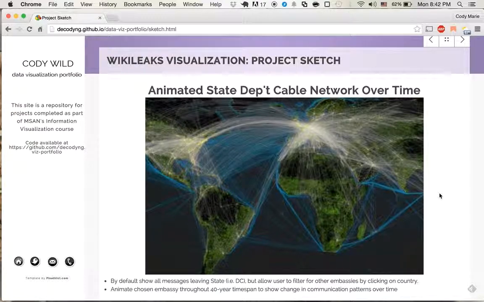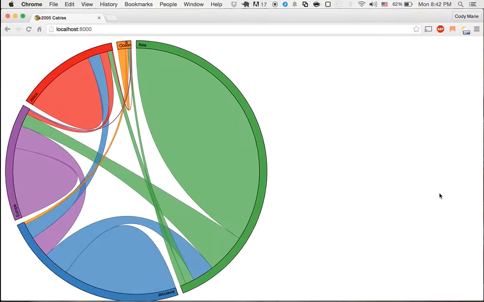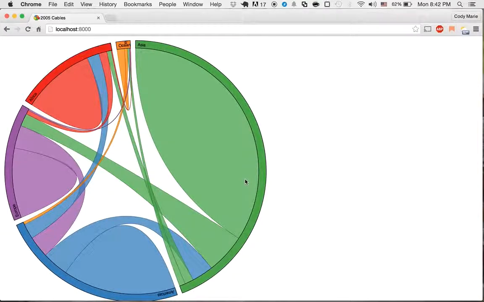Initially, I wanted to put this in a geographic context, but then I realized that this might be distracting, since it was trying to show flow to all of these different cities all over the globe, and the geographic background might distract from the actual flow network that I wanted to show. And so I decided, instead of the prototype that you see here in the sketch, to use an approach called a chord diagram, which you can see here.